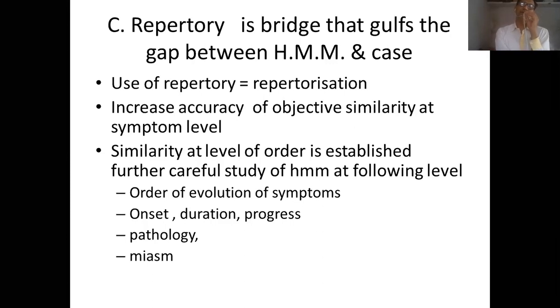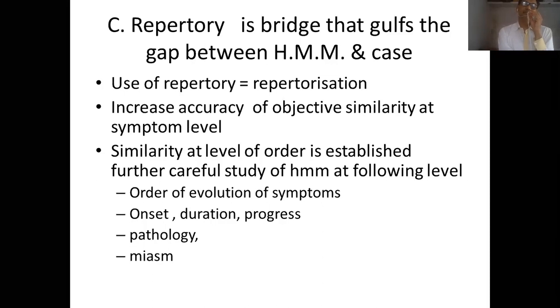So in the first part, we have understood what repertory does. There is a gap between homeopathic materia medica and the case. That gap is because of the vastness of materia medica, and because of the difference in order. But when we study repertory, the gap that is there because of the vastness of symptoms is minimized, and the repertory will suggest a group of remedies.